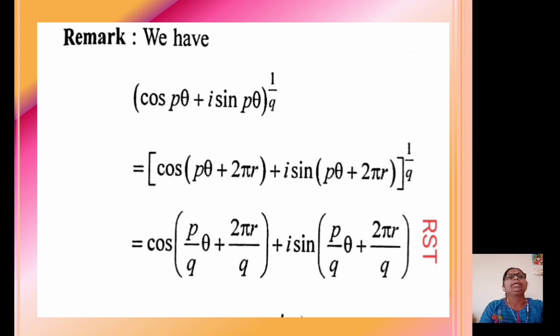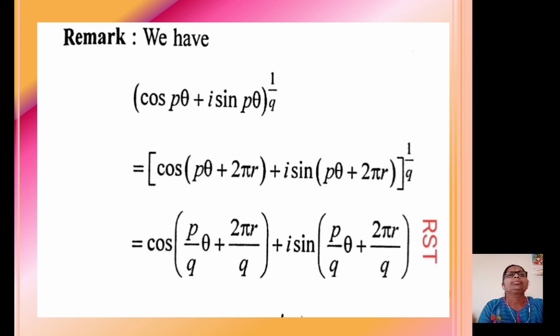Now we consider the remark. We have (cos p theta plus i sin p theta) raised to 1 upon q equal to (cos of (p theta plus 2 pi r) plus i sin (p theta plus 2 pi r)) raised to 1 upon q.